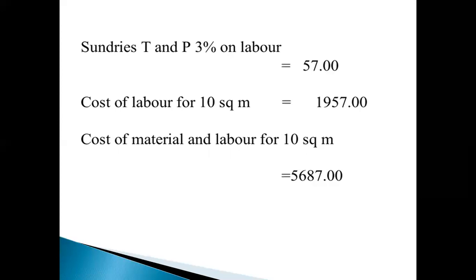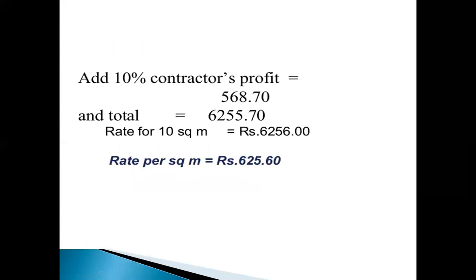Next, cost of materials and labor for 10 square meters equal to 5687. Here, add the total material cost and total labor cost, and add 10% contractor profit, equal to 568.70.